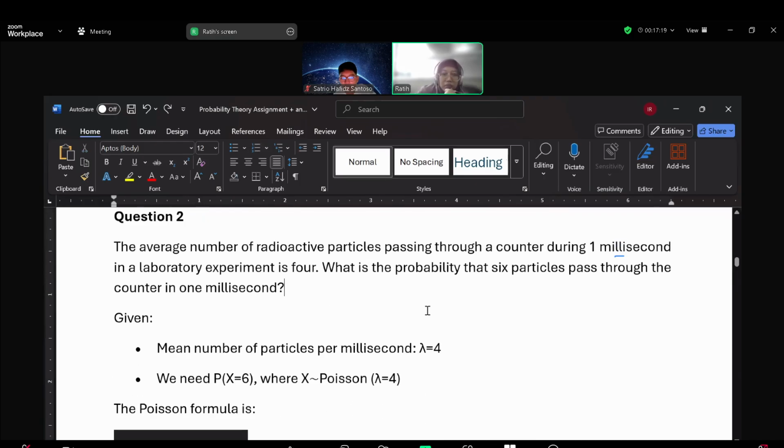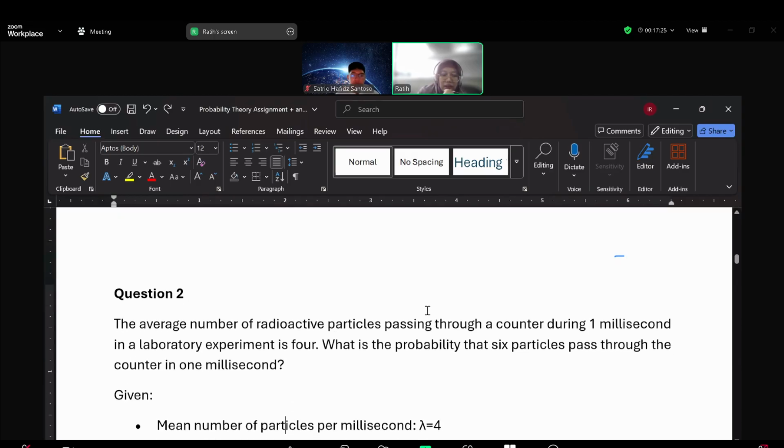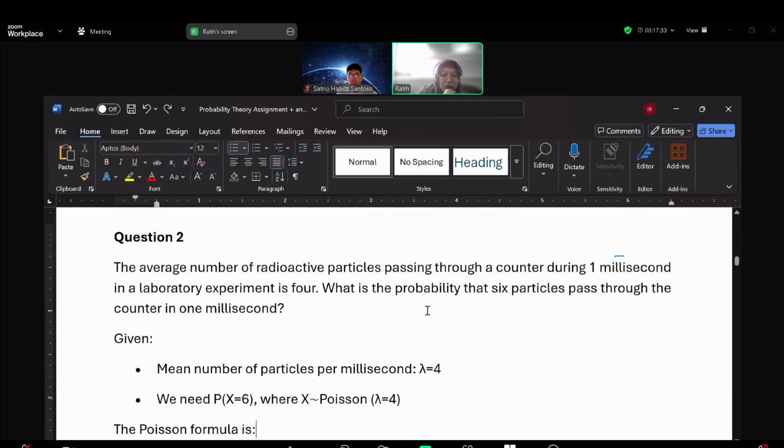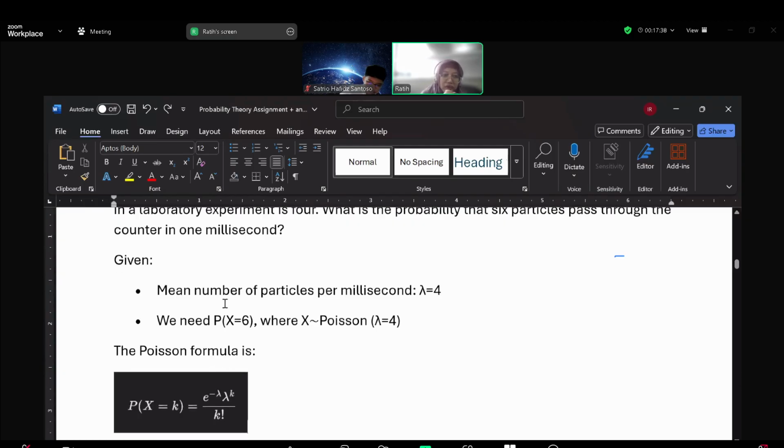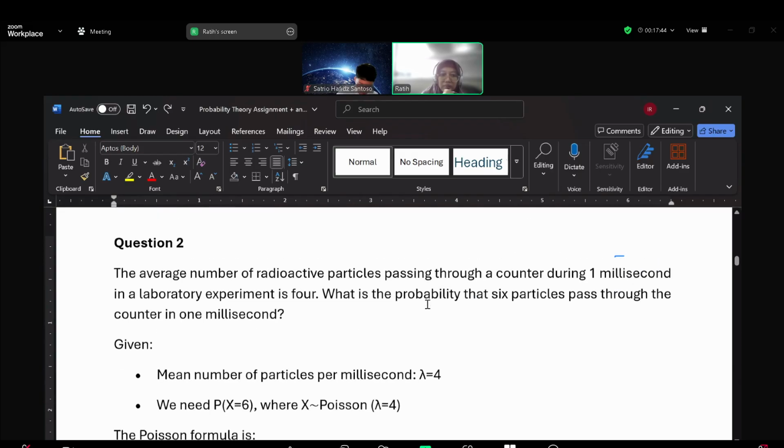The average number of radioactive particles passing through a counter during 1 millisecond in a laboratory experiment is 4. What is the probability of 6 particles passing through the counter in 1 millisecond? So we have a mean number of particles per millisecond, which we call lambda.